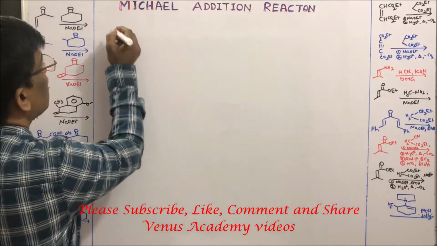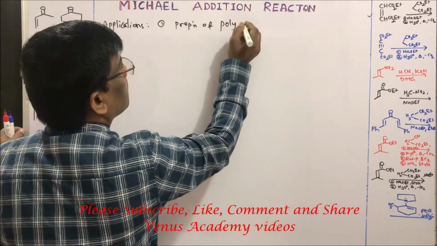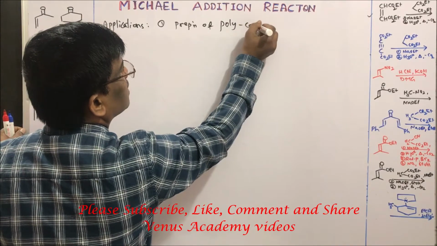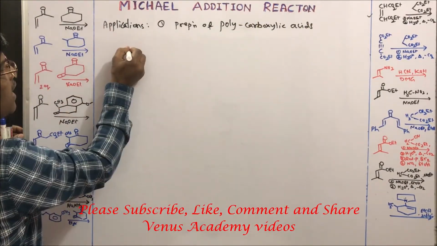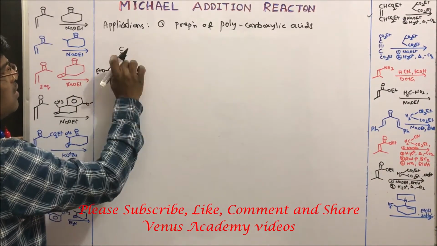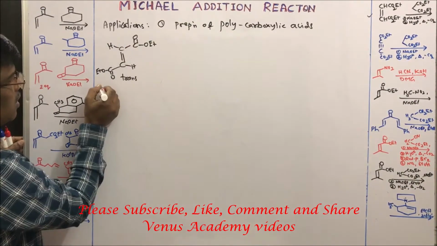Yes students, let us see the applications of this reaction. Preparation of polycarboxylic acids. For example, if I take diethyl fumarate, fumarate is the trans compound.